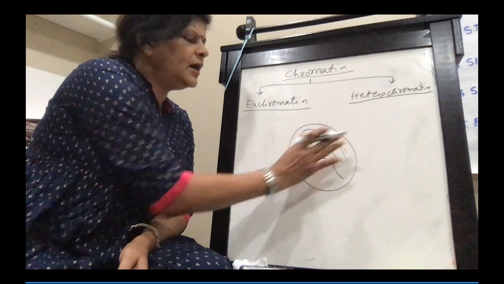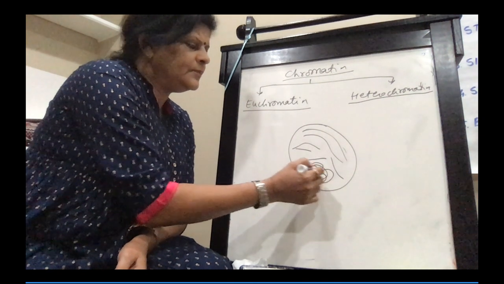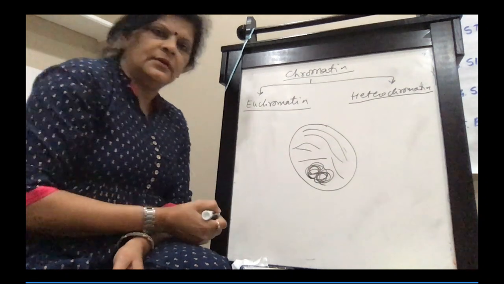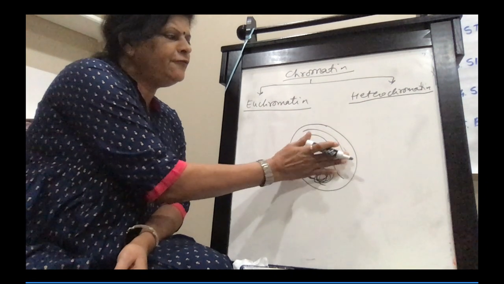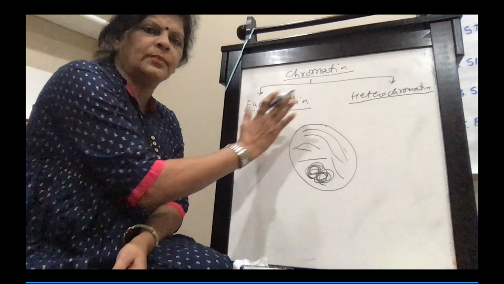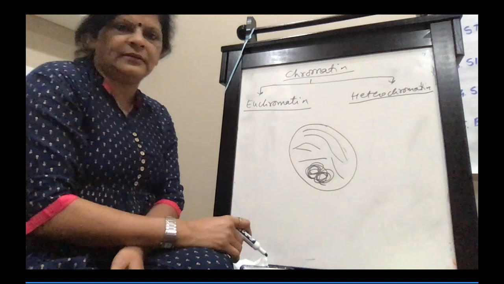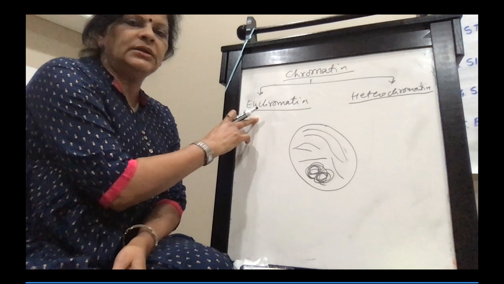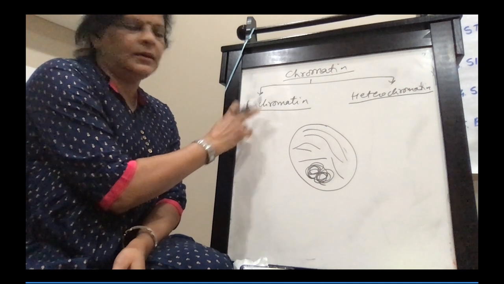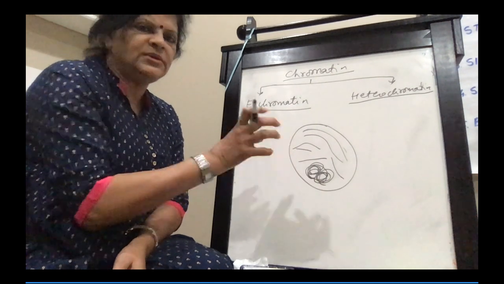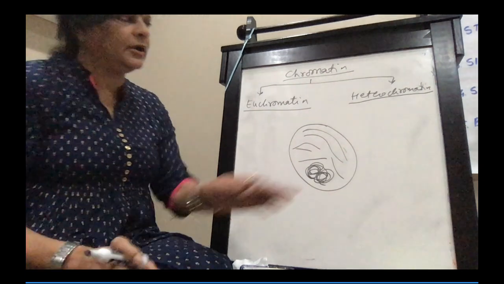Some chromatin are like this. Now see, this is diffused chromatin, spread out chromatin, whereas this chromatin is condensed chromatin. Diffused chromatin is euchromatin. Condensed means very condensed at one place, heterochromatin.